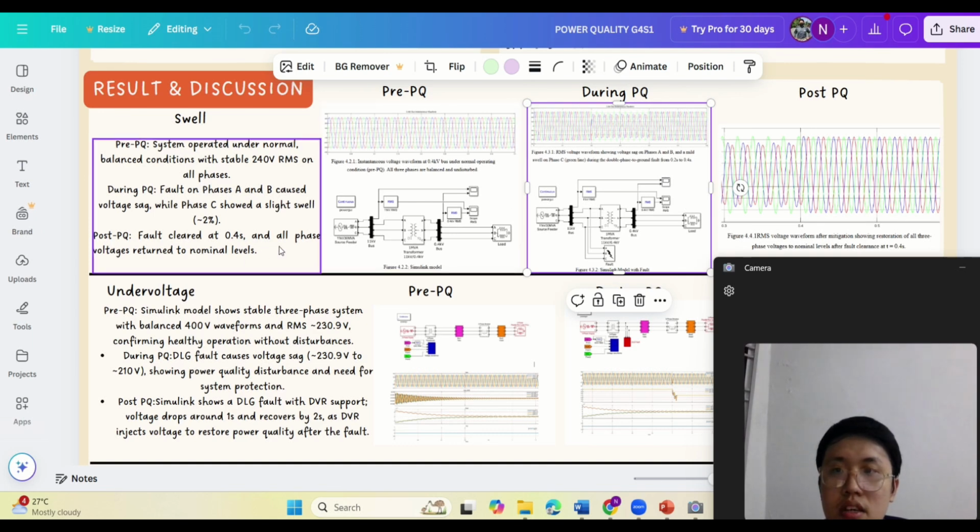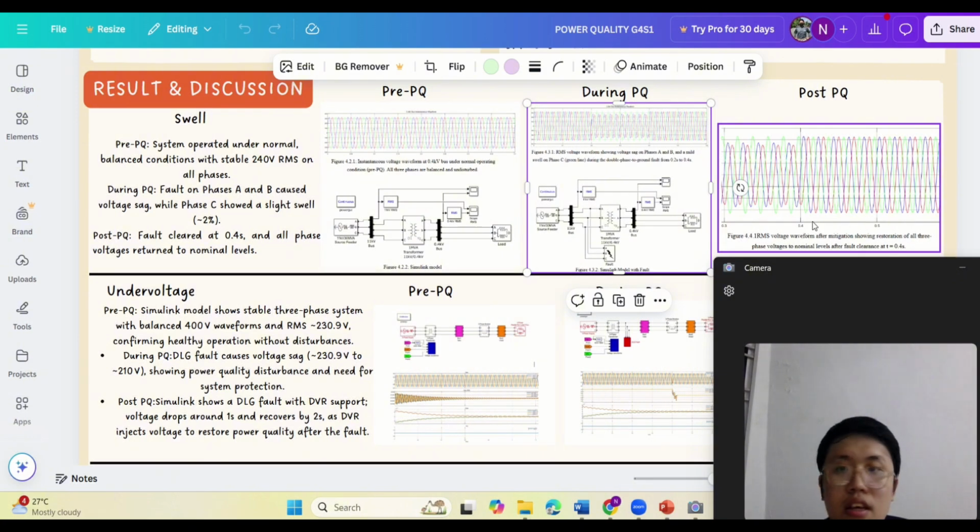And for post PQ, the fault cleared at 0.4 second, and all phase voltages returned to the nominal level. And this is the post PQ graph. After 0.4 second, it returned to normal voltage. Okay, that's all from me.